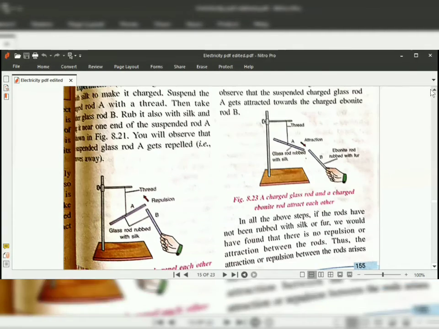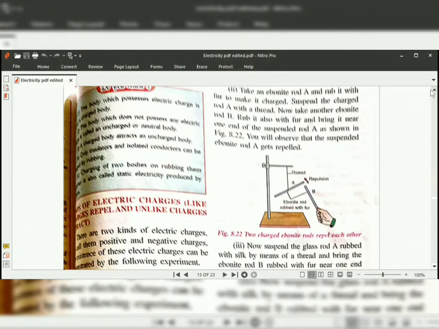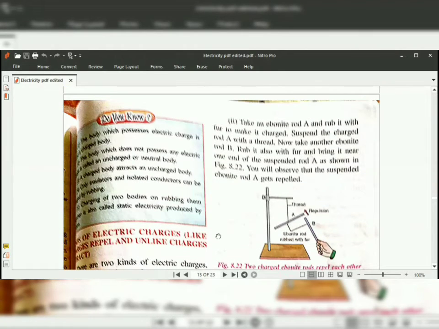Now in the next activity, what are we doing here? Take an ebonite rod and rub it with fur to make it charged. Suspend the charged rod A with a thread. Now take another ebonite rod B, rub it with the fur, and bring it near one end of the suspended rod A. Again, what will you observe?